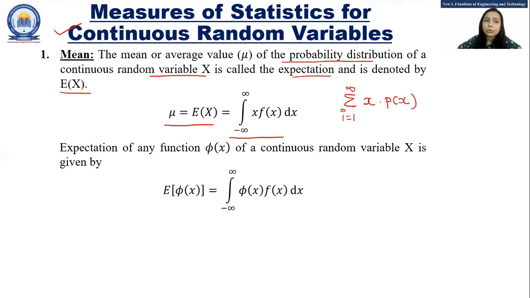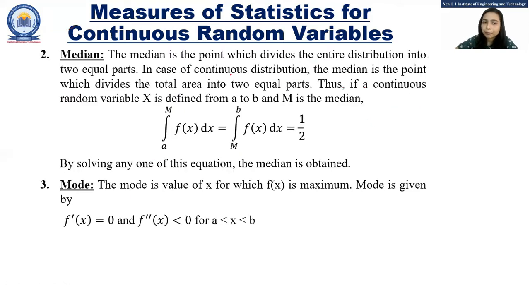That we are going to do for the remaining statistical measures as well. For any function of continuous random variable x, denoted by phi of x, the expectation of that function is given by E of phi of x equals integration from minus infinity to infinity phi of x into f of x dx.